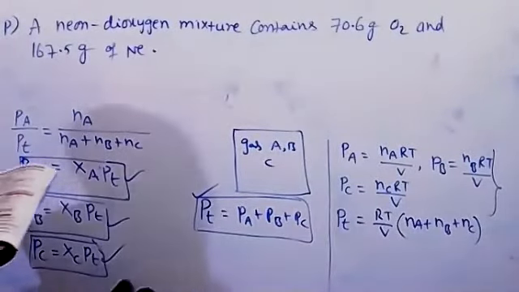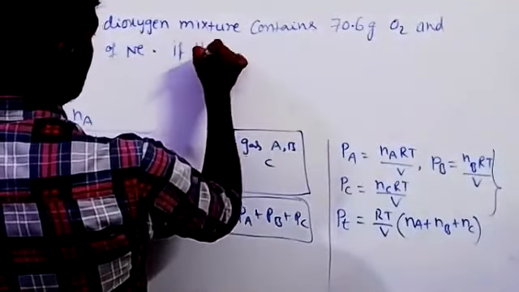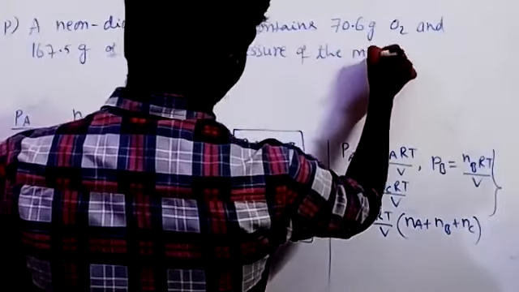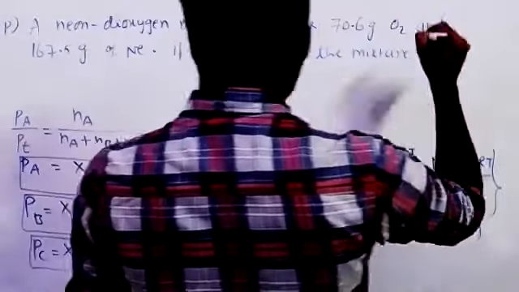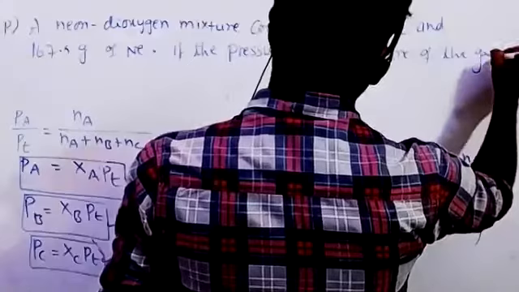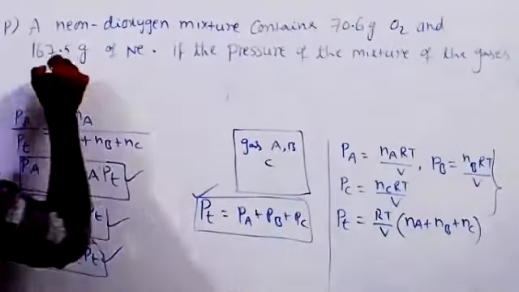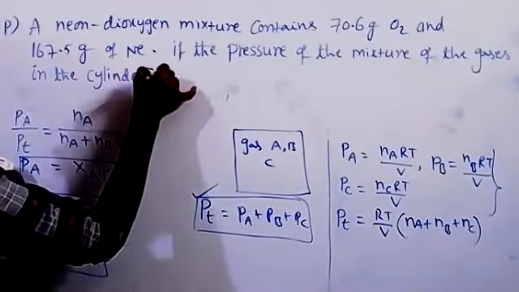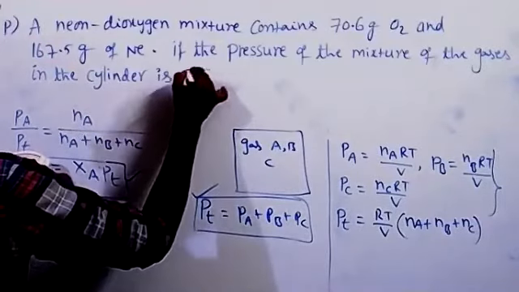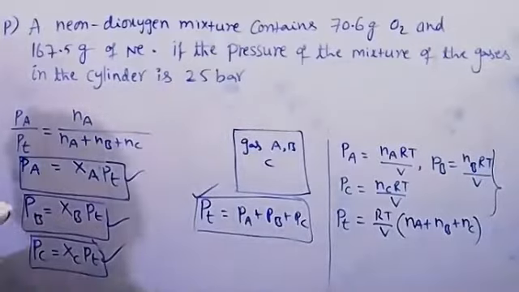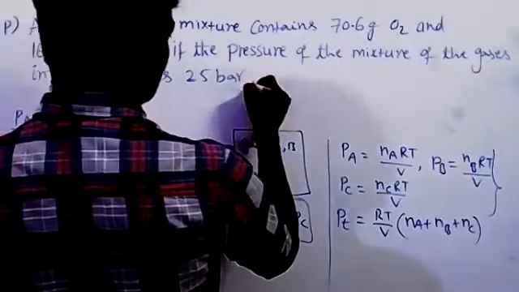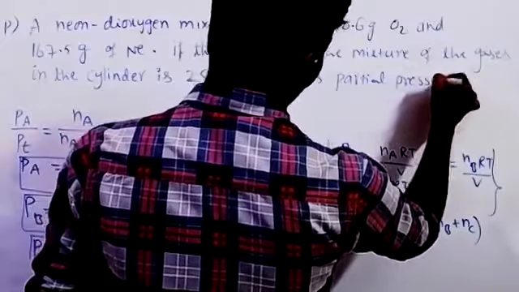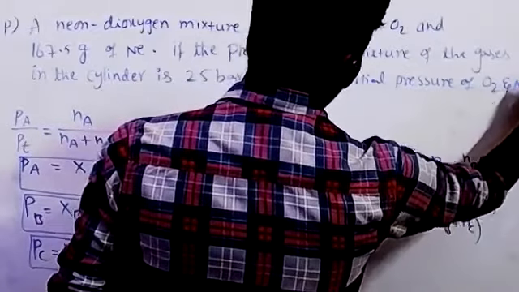If the pressure of the mixture of gases in the cylinder is 25 bar, what is the partial pressure of dioxygen and neon?